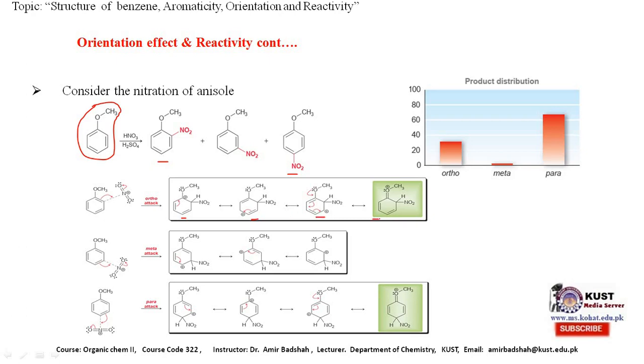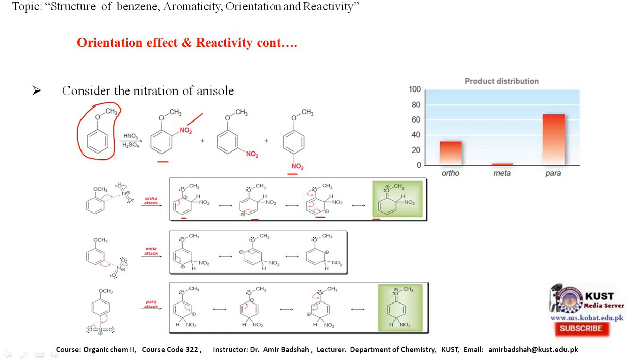When the number of resonating structures is more, then that sigma complex will be more stable. If a more stable intermediate is formed, then the amount of the product will be more. So that's why when the incoming substituent comes to the ortho position, the concentration of the product will be more, because here the number of resonating structures formed is 4.